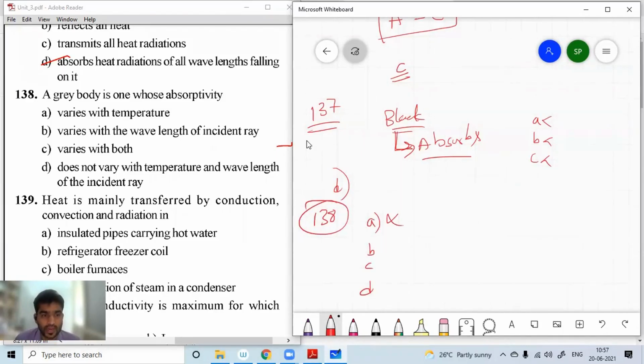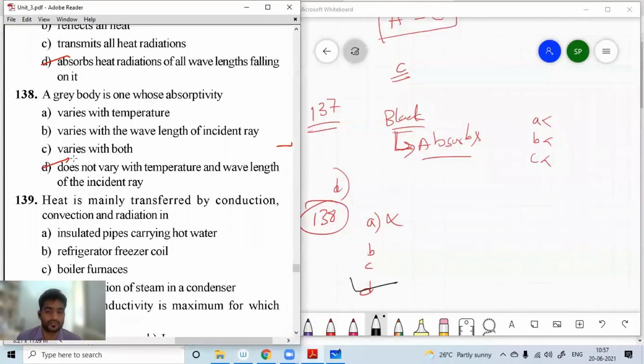Varies with both. And D, does not vary with the temperature and wavelength of an incident ray. So for question number 138, D is the right option.